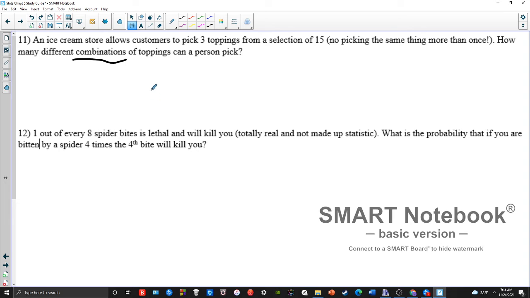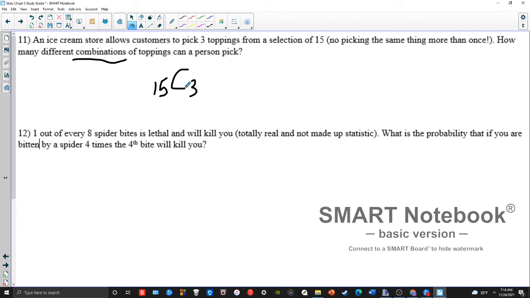Okay, well, combinations is a C thing, right? So I have 15 things to choose from. I want to choose or combine 3 of them. Because again, it doesn't matter if I choose, say, chocolate syrup, peanut butter sauce, and cherries.